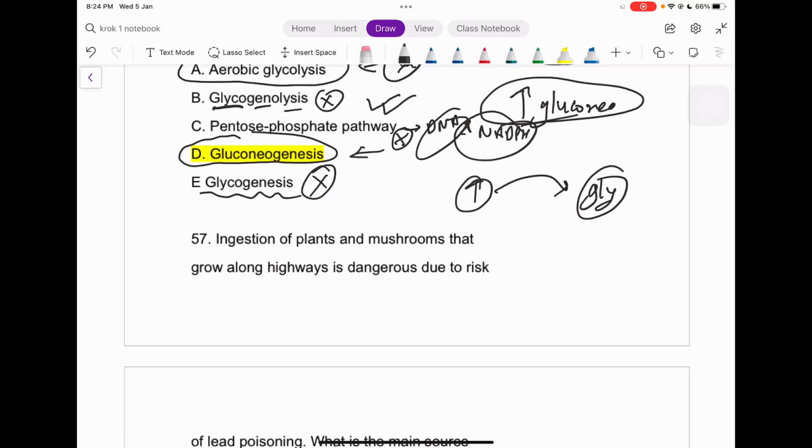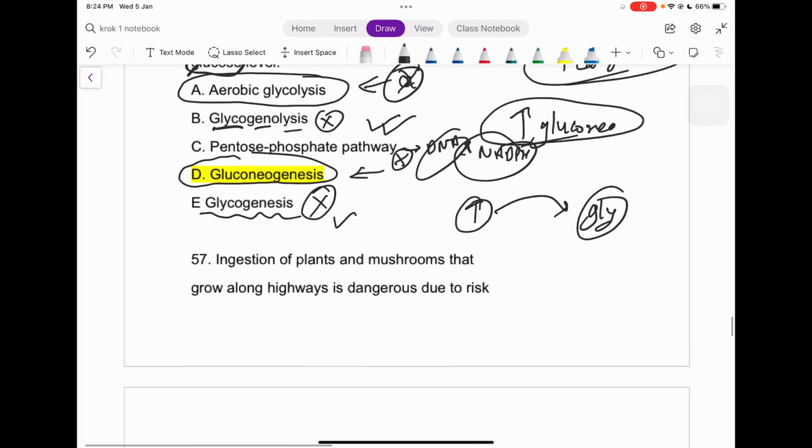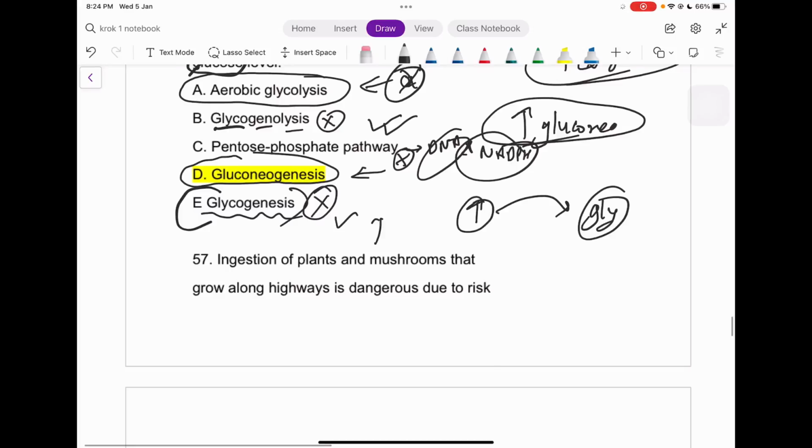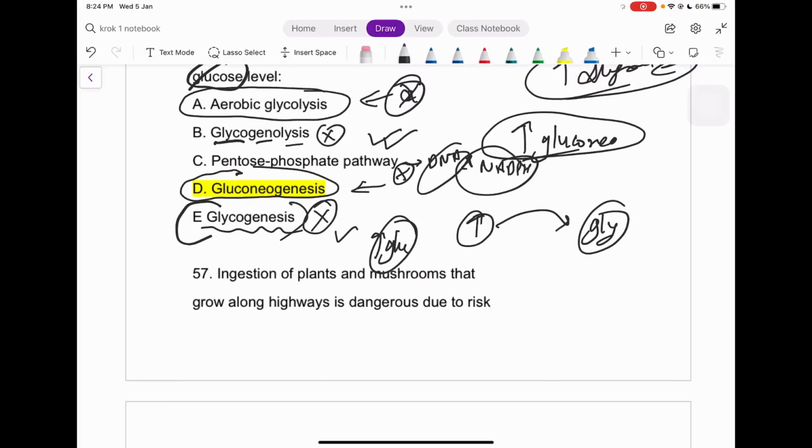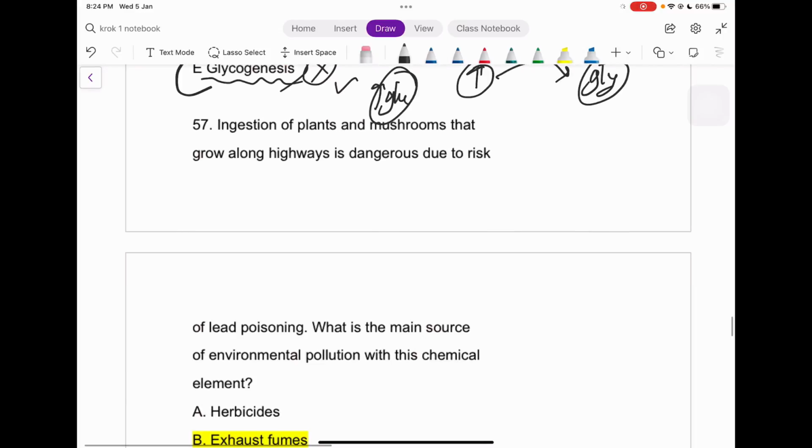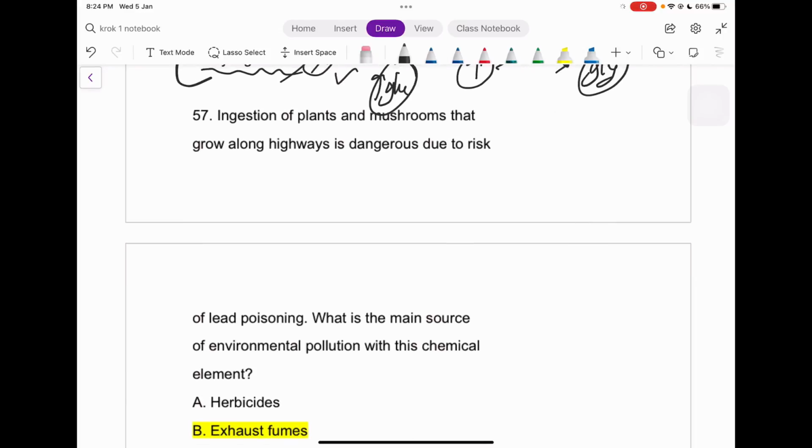So yeah, this must be happening, but this is not the reason for the increase of blood sugar, increased glucose in the blood, right? So this should not be the reason. So the only reason which is possible out here is gluconeogenesis.